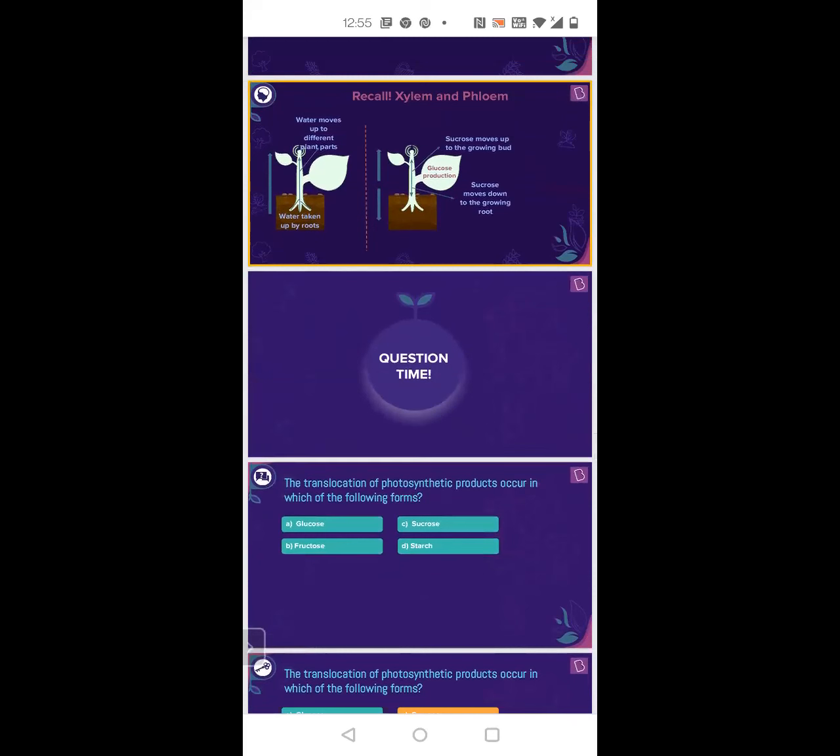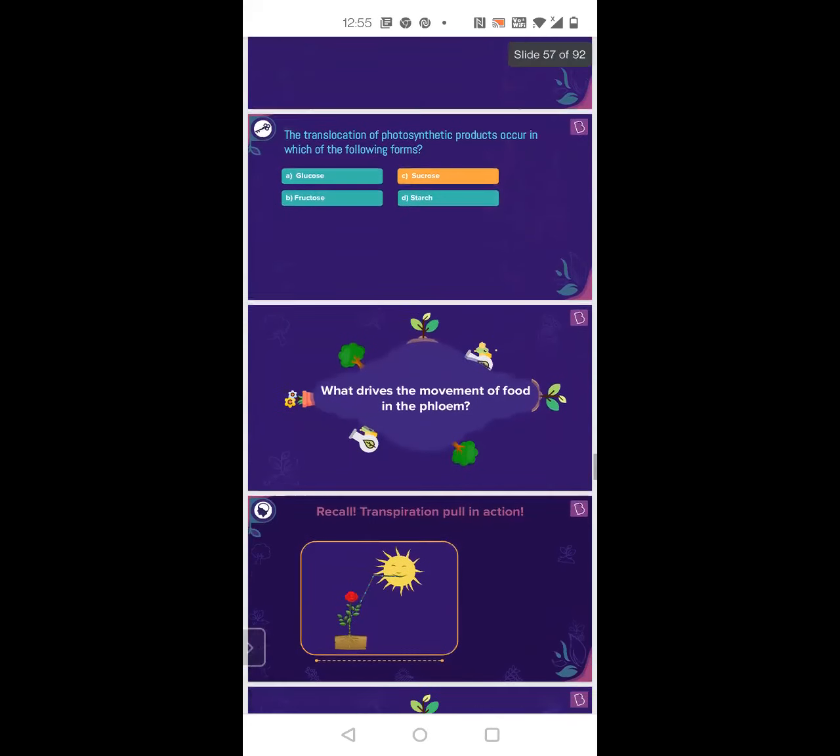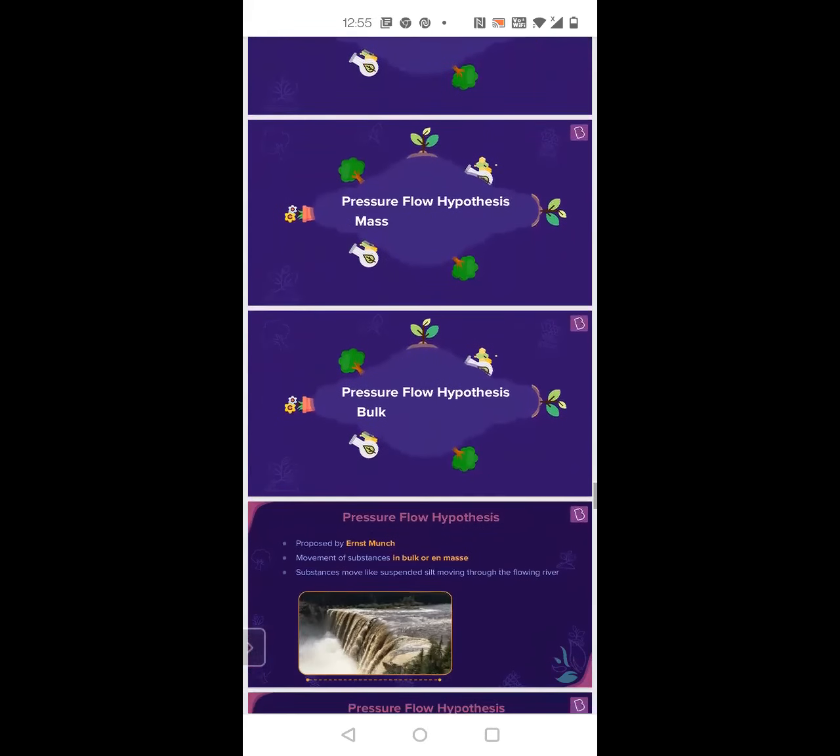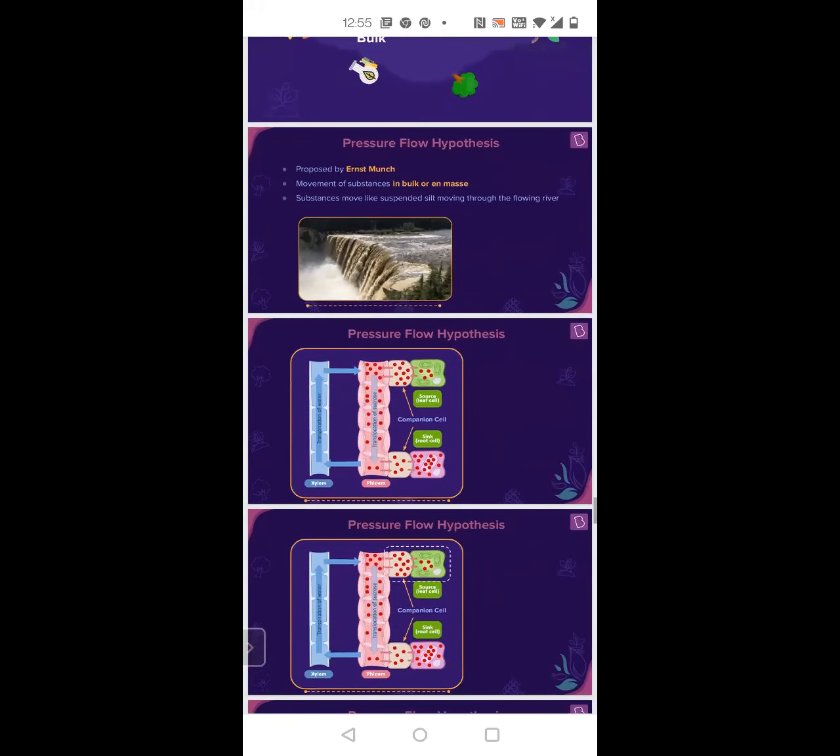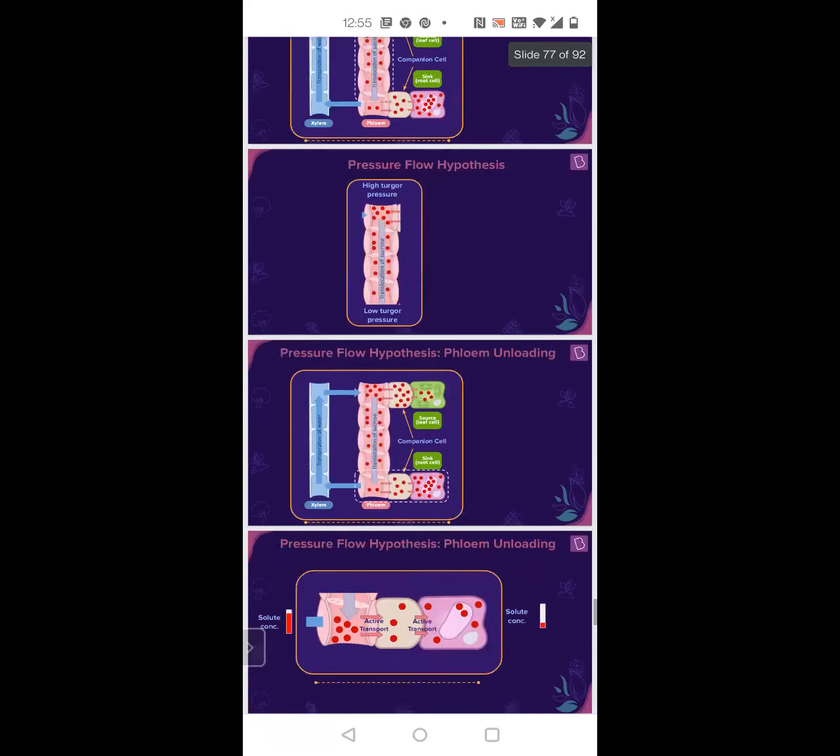Translocation of photosynthetic products occurs in which of the following forms? Sucrose. Exactly, I told you they will ask this kind of question. Glucose is transported as sucrose and stored as starch. Now we are going to study the pressure flow hypothesis. It's the last part of this chapter, then we are done.